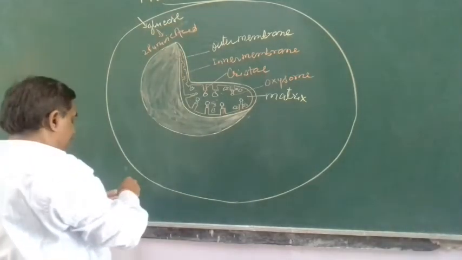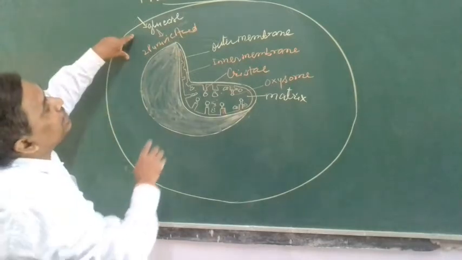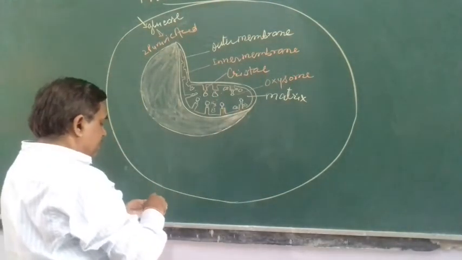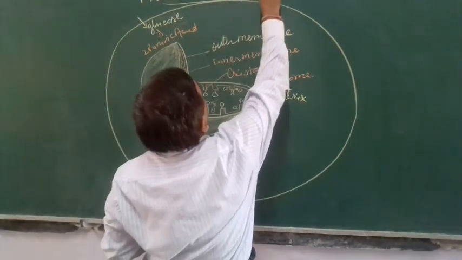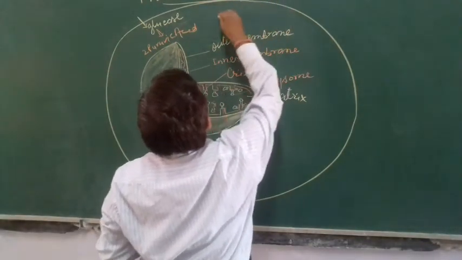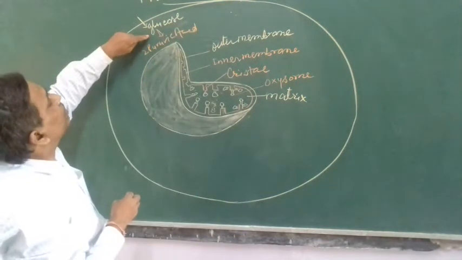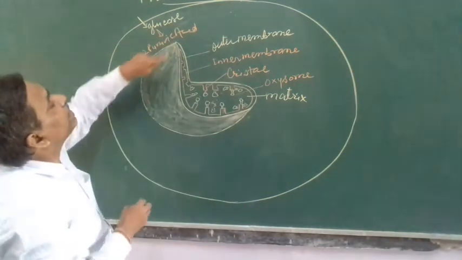This process is called glycolysis. Inside the cell, this mitochondria is present. In the cytoplasm, glucose gets converted into two molecules of pyruvic acid.